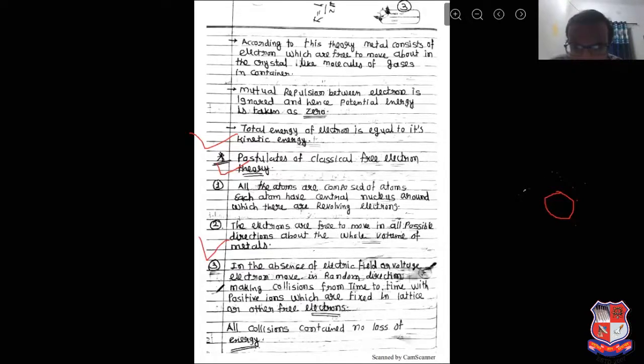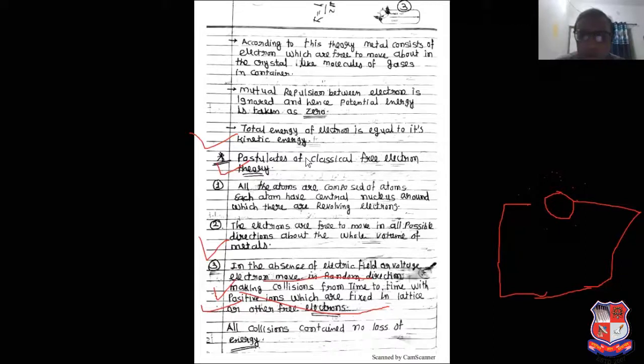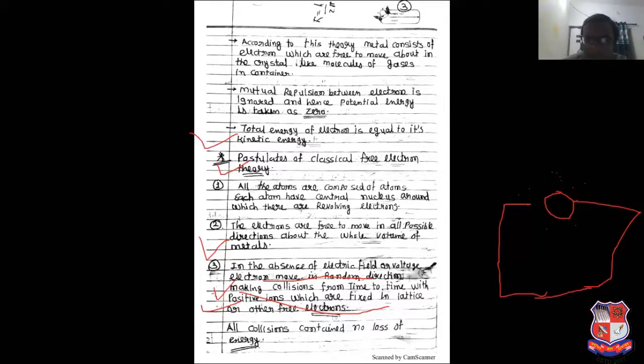And see, this is the most important. If we do not apply a reference field, or we can say an electric field, if this atom is not connected with a battery, if we connect a short circuit, then electrons move in random directions, making collisions from time to time with positive ions. See this. If this electron is connected with the others, then this electron can collide with this positive atom. Collide means what? वो एक दूसरे को अपनी तरफ खींचने की ट्राई करेंगे.